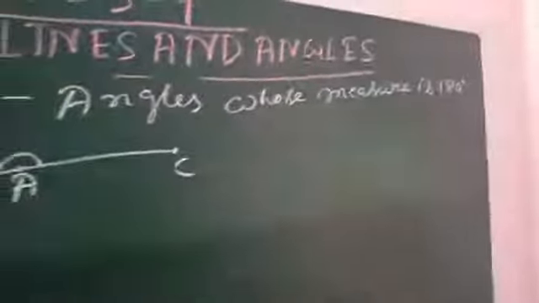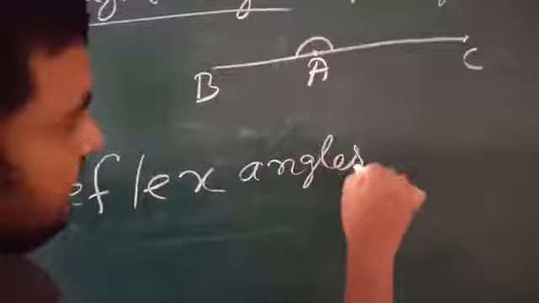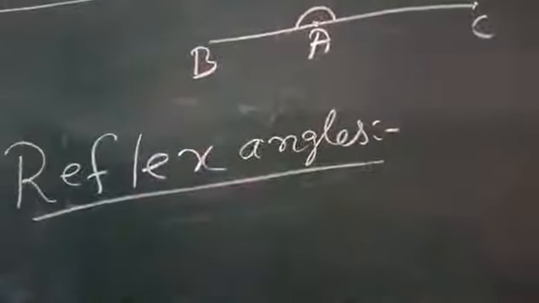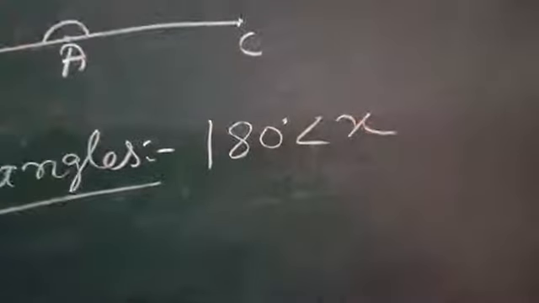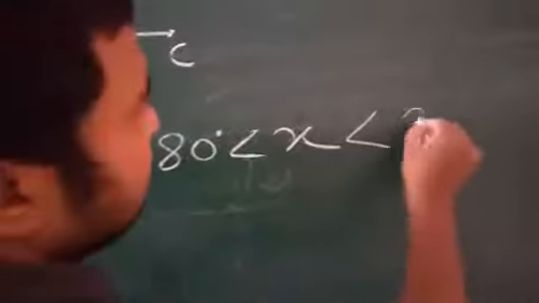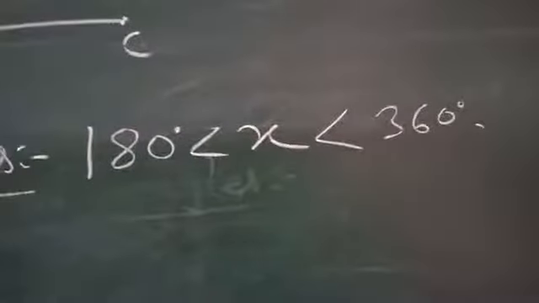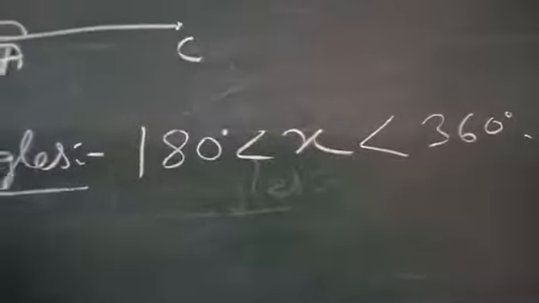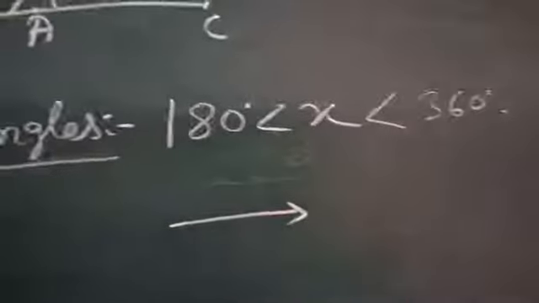Now next are reflex angles. Angles whose measurement is greater than 180 degree but less than 360 degree are reflex angles.